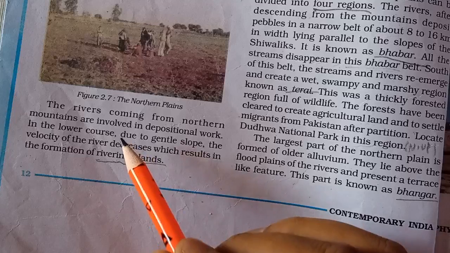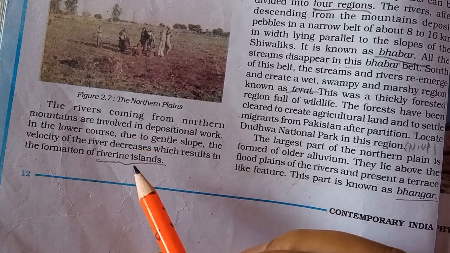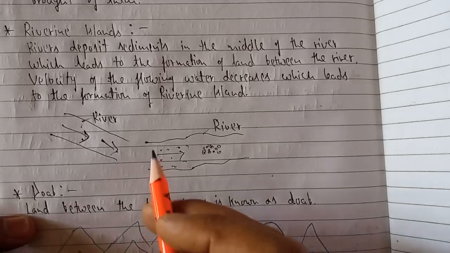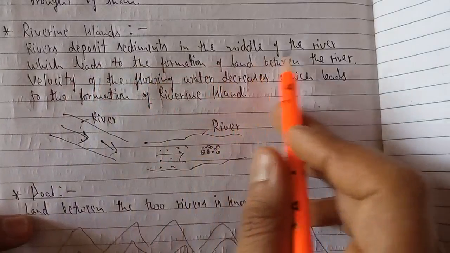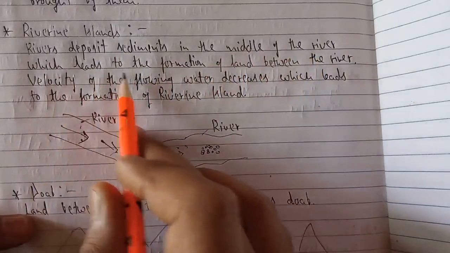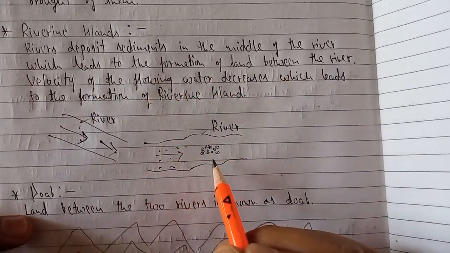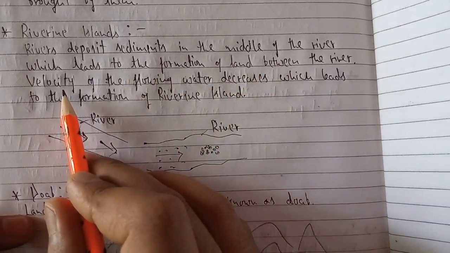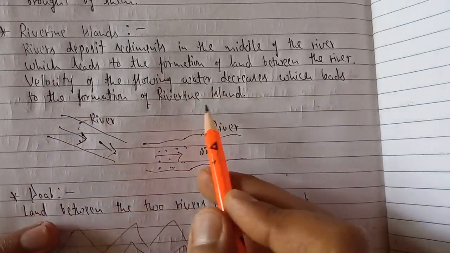This is a part of the rivers coming down from the Himalayas, forming riverine islands. Let's understand what that is. You can see here the example of riverine islands. Rivers deposit sediments in the middle of the river, which leads to the formation of land. In the middle of the river, it starts depositing its sediments, and because the velocity of the flowing water decreases, this leads to the formation of riverine islands.